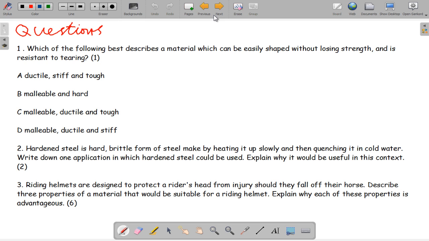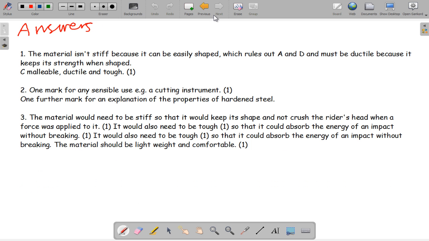Okay, so hopefully you've had a go at the questions. For question 1, the material isn't stiff because it can be easily shaped, which rules out A and D, so it must be ductile because it keeps its strength when shaped. So the answer is C, malleable, ductile and tough.